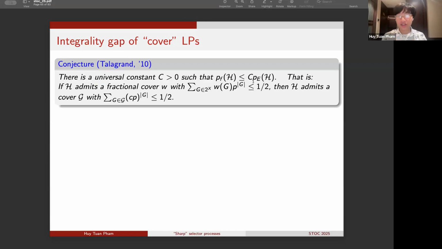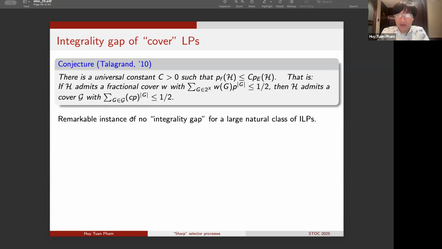If we are given any collection of sets H that admits a fractional cover w with cost at most 1/2, then we can also round this fractional cover and find an integral cover G for H that is now small with respect to a parameter that is a constant times p. If this is true, it is a very remarkable instance where there's no integrality gap for this large natural class of ILPs of a cover type.